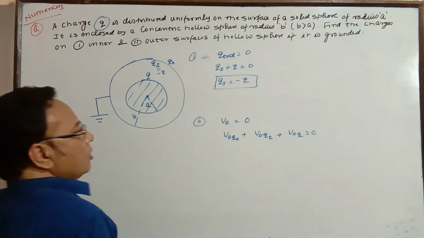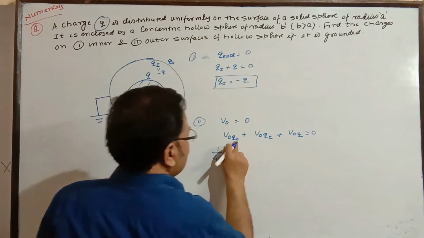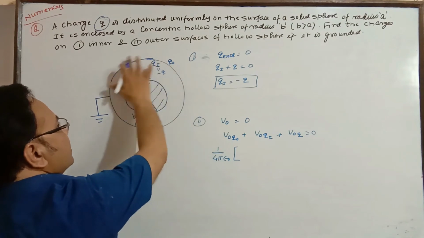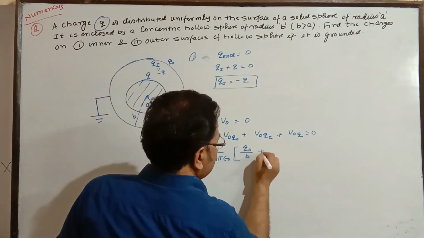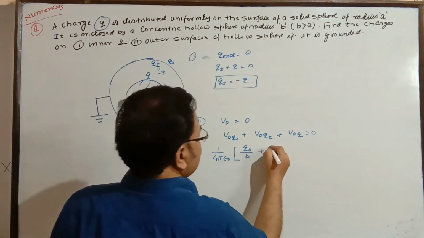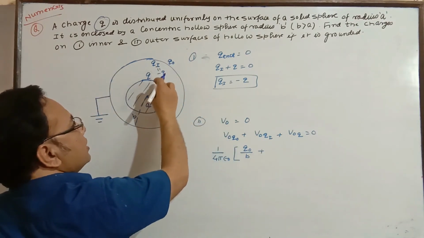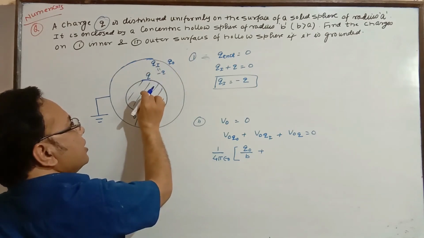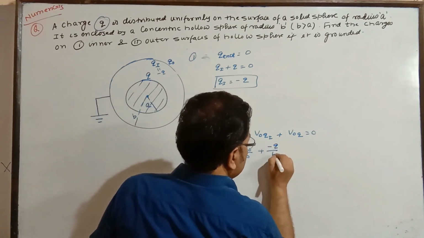Now the Coulombic constant is common, so we are going to take it out, 1 by 4 pi epsilon naught. For Q naught, this Q naught is on the surface, so at the surface and inside the potential remains constant due to this. So this is equal to Q naught divided by the radius of the same sphere, B, plus Qi. You know Qi is equal to minus Q. So once again, it is inside of it, so we can say it is assumed to be at the center. So for that charge minus Q at the center, the potential at the outer surface is minus Q divided by B.